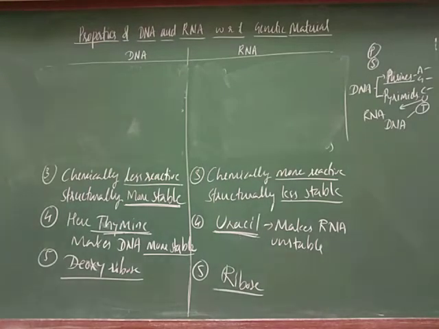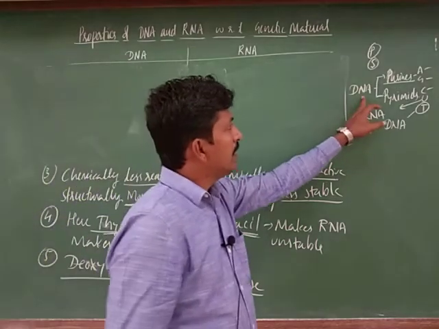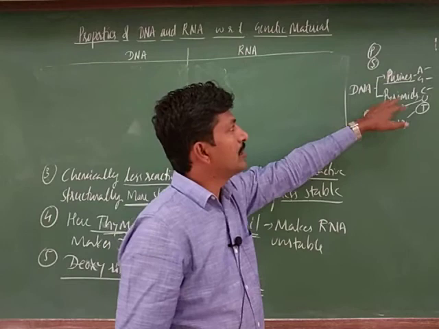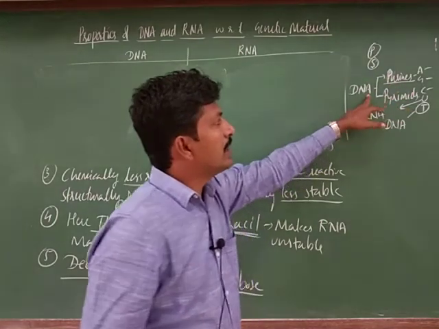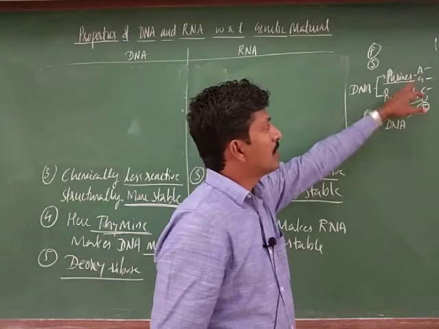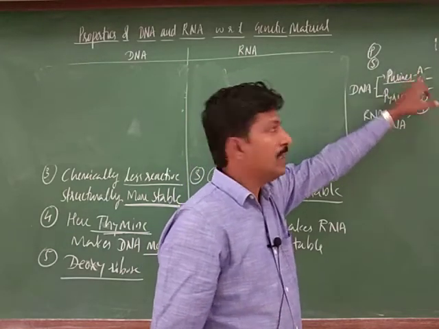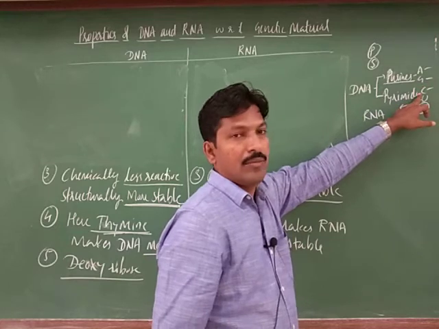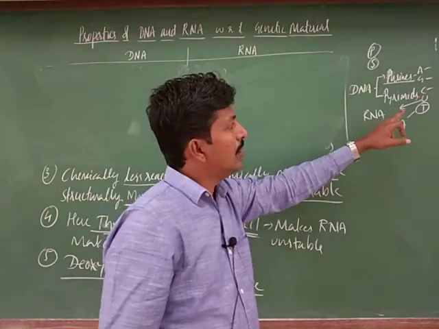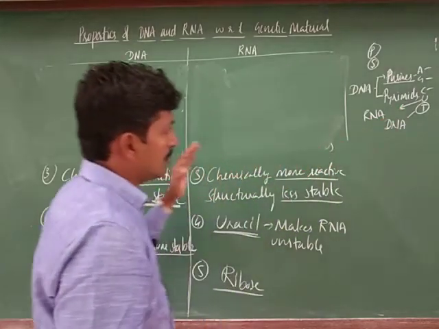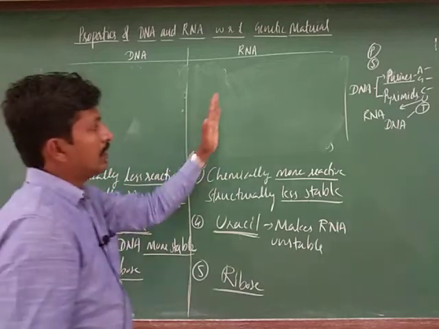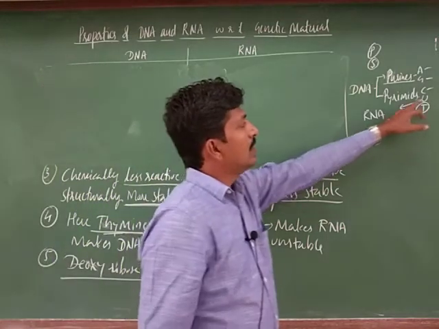See here, students. As I explained, DNA has purines and pyrimidines, and RNA also has purines and pyrimidines. Adenine, guanine and cytosine are common. But thymine is present in DNA, and in RNA instead of thymine there is uracil, right?